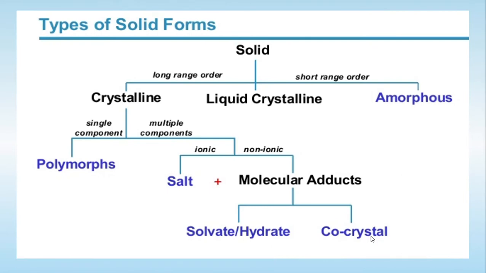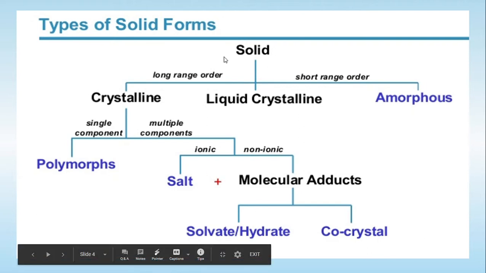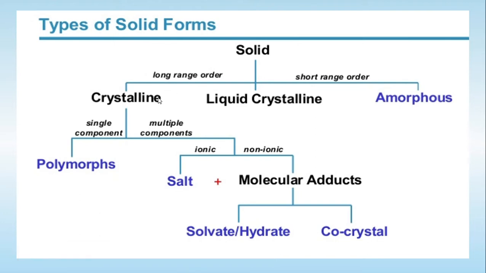Let's try to understand this in detail with this flow chart, in which it is shown as solid matter. The solid basically exists in two forms, crystalline and amorphous. There is another intermediate form between the crystalline and the amorphous, which is known as liquid crystalline.